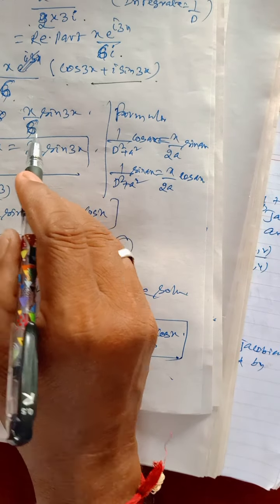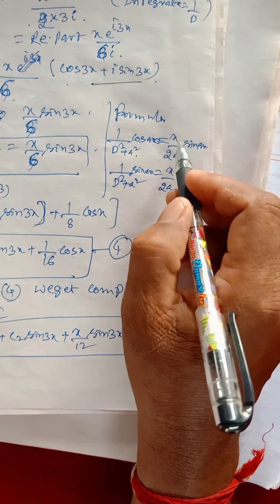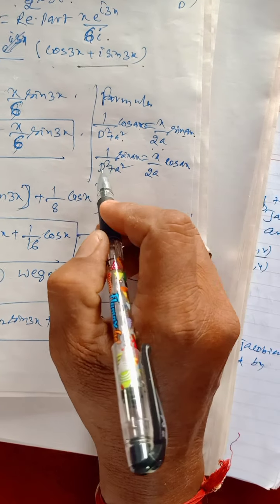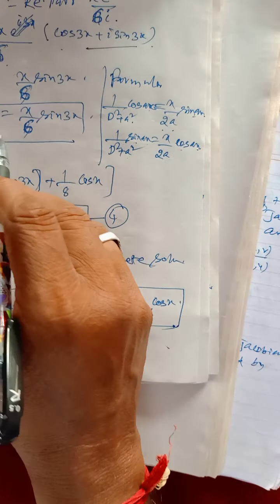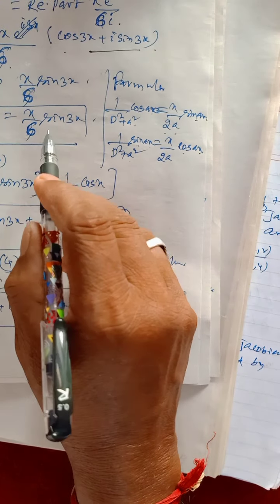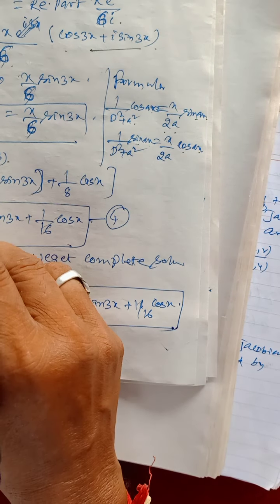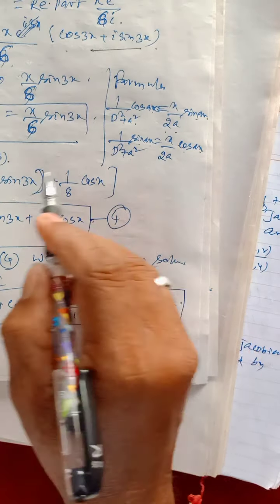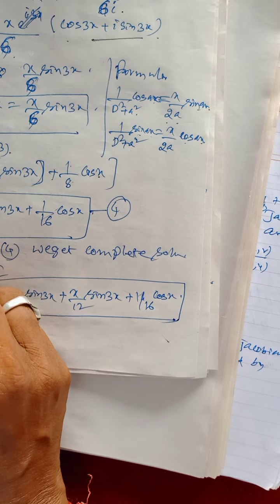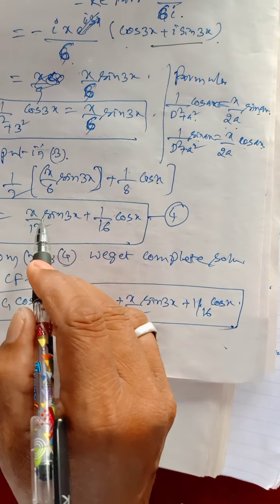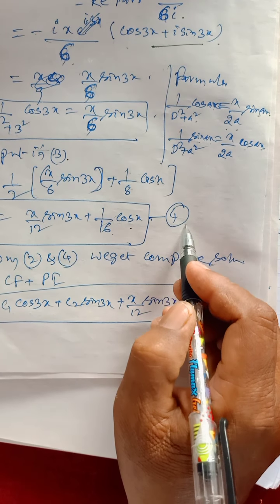Now we can take the formula 1/(D² + a²) cos ax = x/(2a) sin ax, and 1/(D² + a²) sin ax = -x/(2a) cos ax. This is the formula used here. Putting in equation 3, we get 1/2 times x/6 sin 3x plus 1/8 cos x. By multiplying, the particular integral is x/12 sin 3x + 1/16 cos x, equation 4.